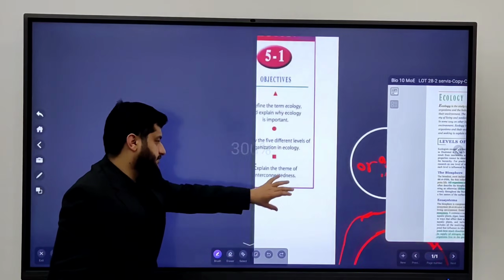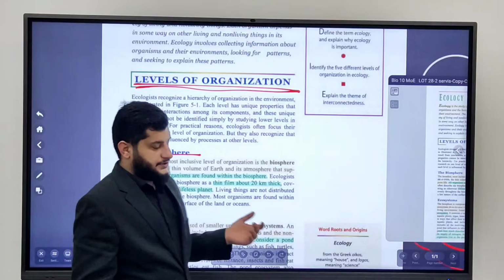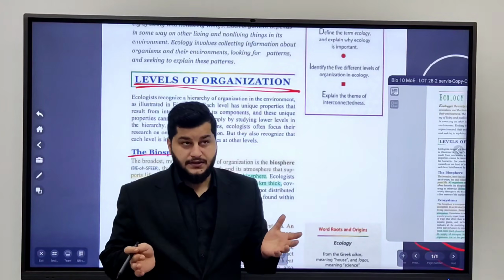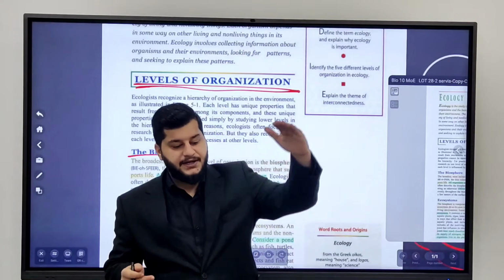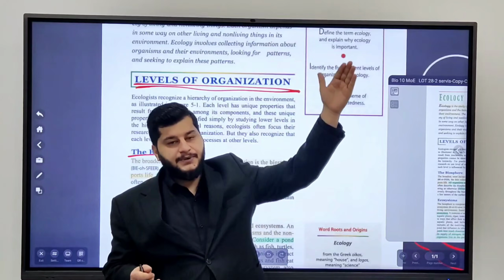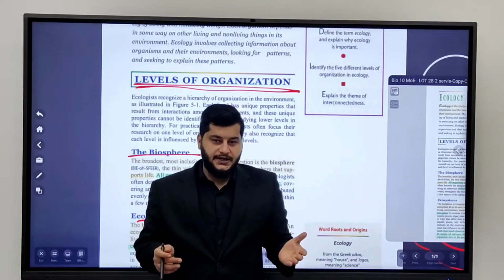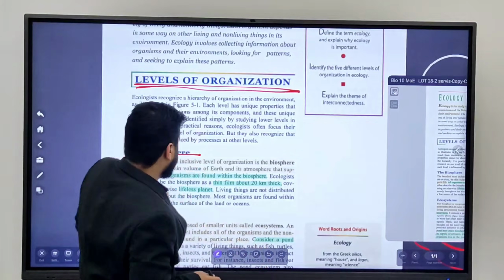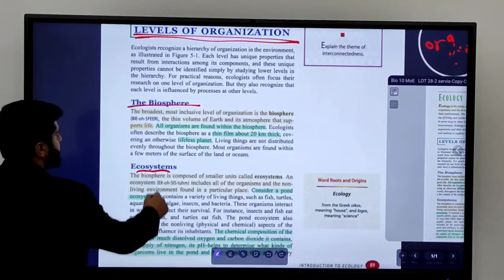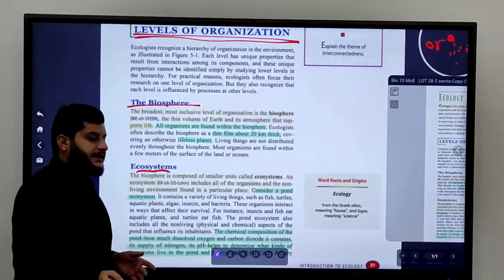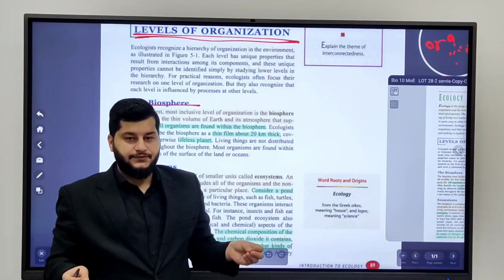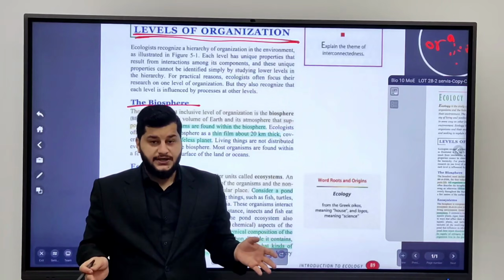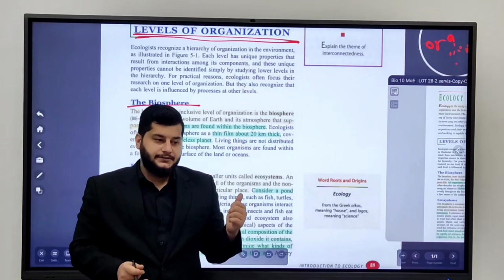In ecology, scientists have seen that there's a hierarchy, like step by step, going up in levels of organization. So they have organized it into 5 levels. The first level of organization in ecology is the biosphere. The biosphere is the broadest, the most inclusive one. So if I ask what's the highest level of organization in ecology, I'll tell you the biosphere.